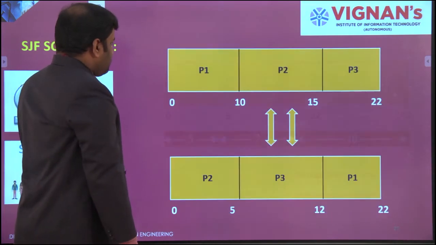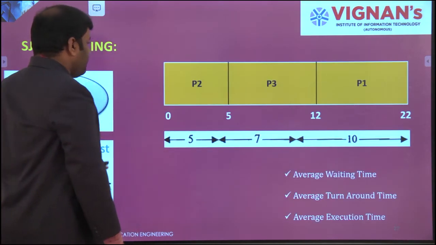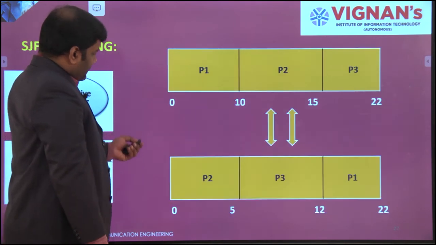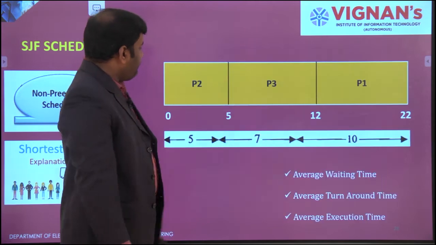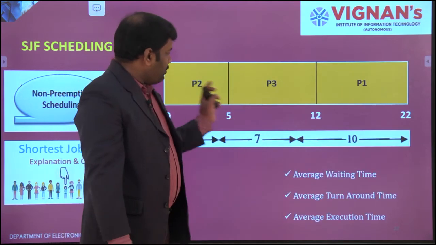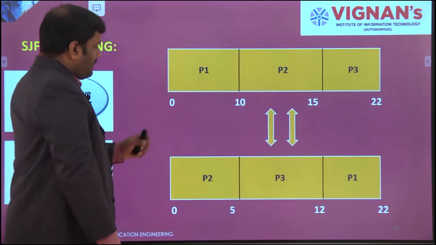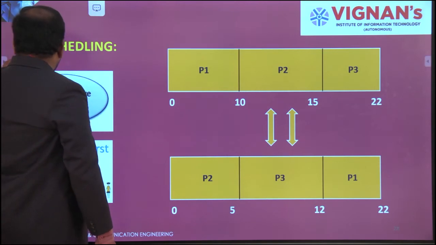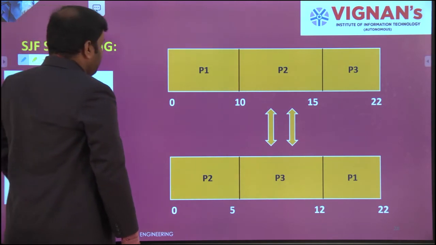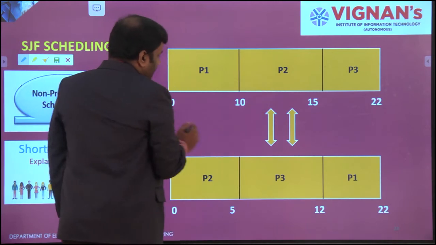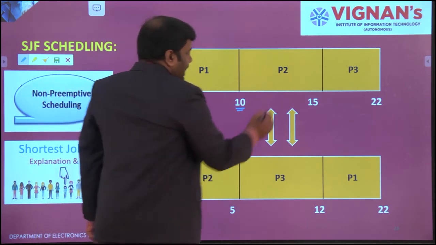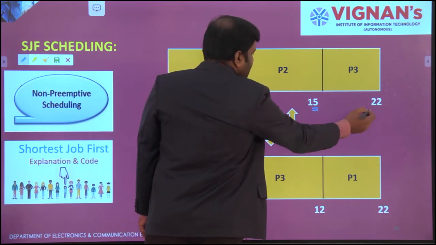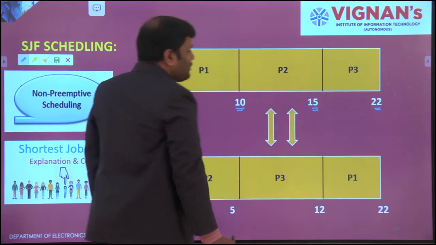So I'll take one more example. Actually, this will be your resultant: 0, 5, 12, 22, 2, 3, 1. So let's have a look at this process. Initially it will be P1, P2 and P3. P1 has to start at 0 and end at 10 seconds, P2 will close at 15 seconds, and P3 will be at 22 seconds.